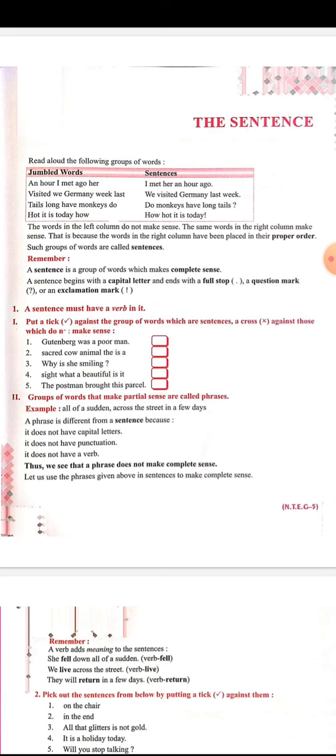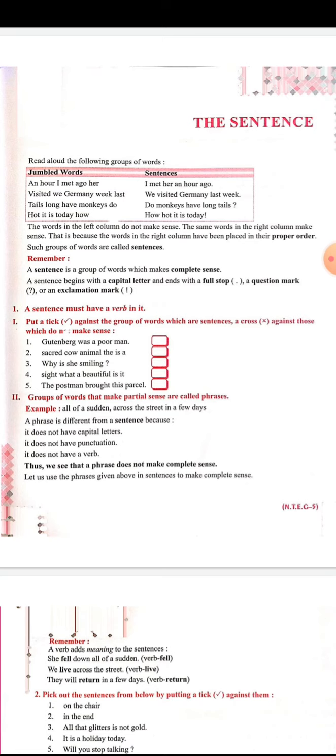If we arrange the same words in a proper order, we get a sentence, that is, "I met her an hour ago." So, dear children, a sentence is a group of words which makes complete sense.